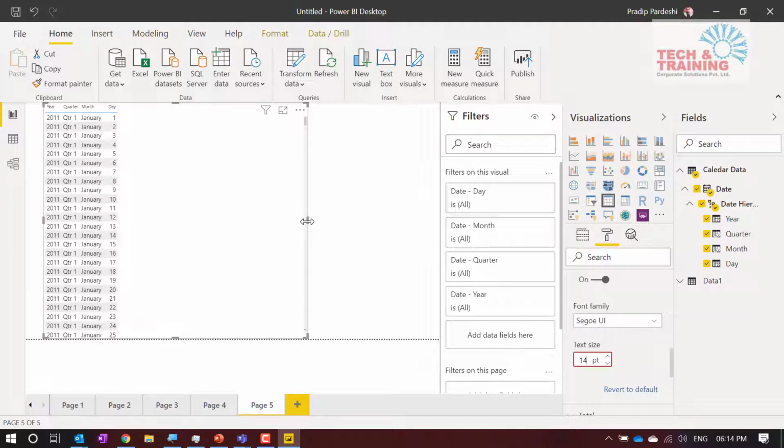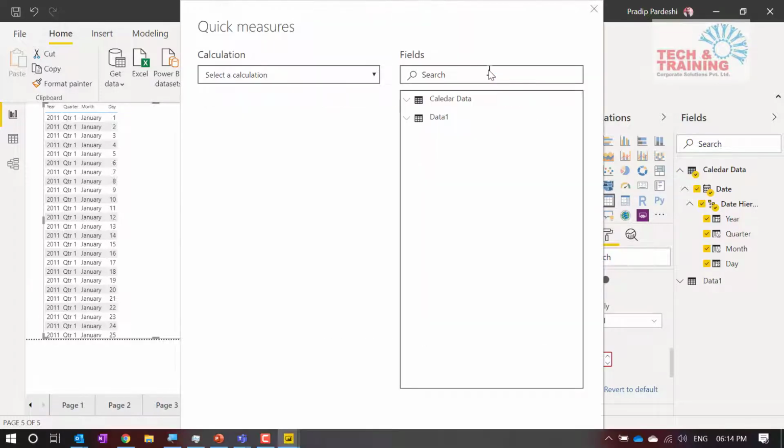Okay, so here I have got values increased. Now I want to calculate first MTD, then I'll calculate YTD. I don't know the formula for MTD or YTD. I don't know DAX functions. Now see what I'm going to do. Yesterday, if you remember, I created new measures. We had new measures in Power Pivot also. Here also we have, and I have something called quick measures, which we don't have in Excel.